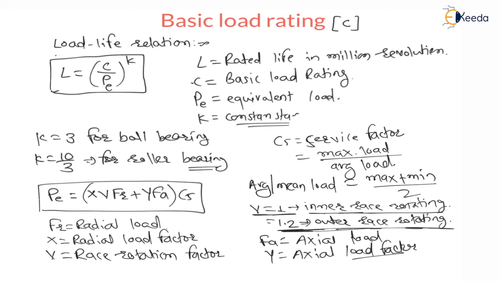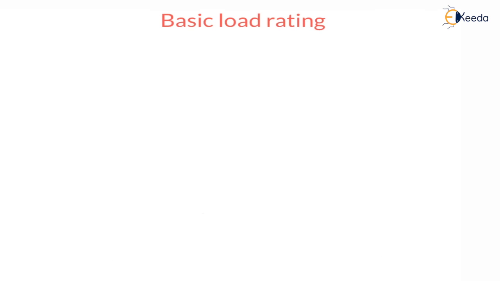Now my dear students, in examination, this rated life needs to be considered in million revolution, but in examination many times they provide it in hours, so we need to convert into million revolution. Let us see the conversion. Therefore we have rated life is equal to C divided by PE power K, where PE is equivalent load, which is X V FR plus Y FA into CS, that we have seen.